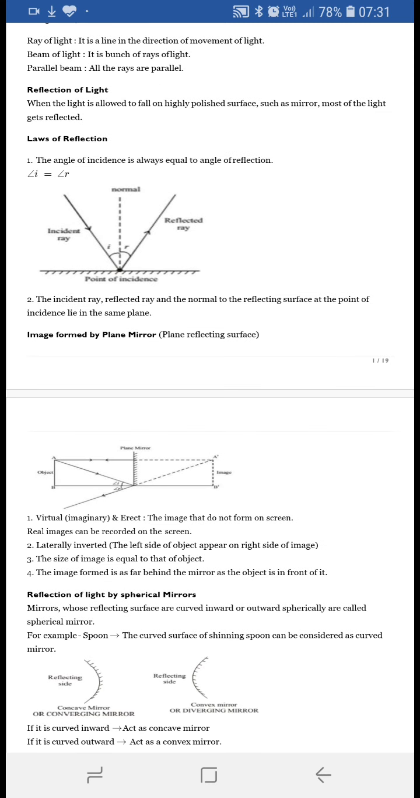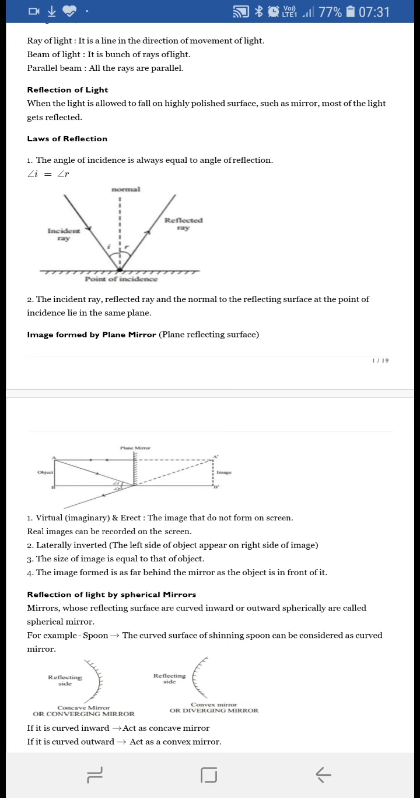Then we saw image formation by the plane mirror. There are two types of mirror. What do you mean by a mirror? A mirror is nothing but a glass which is silver coated at the back side, so this silver coating makes the front side a reflecting part. There are two types of mirror: plane mirror and curved mirror, also known as spherical mirrors.